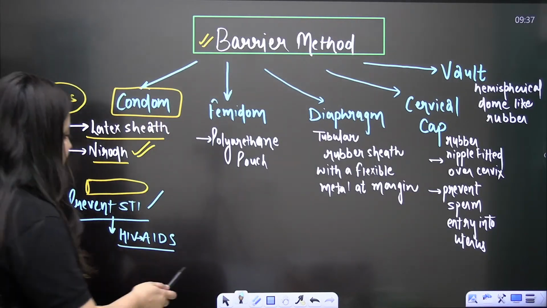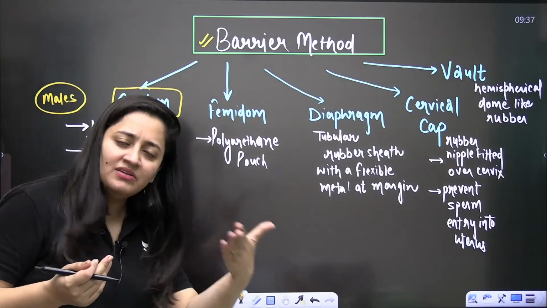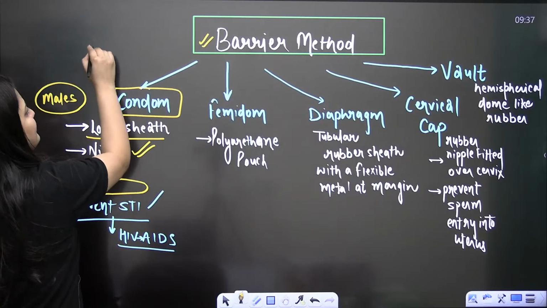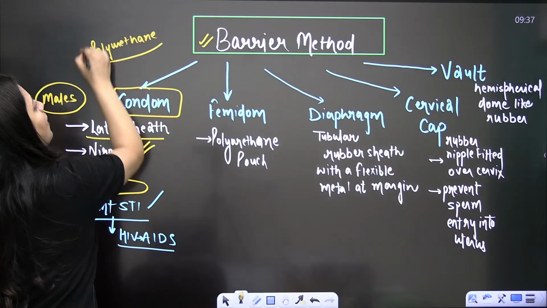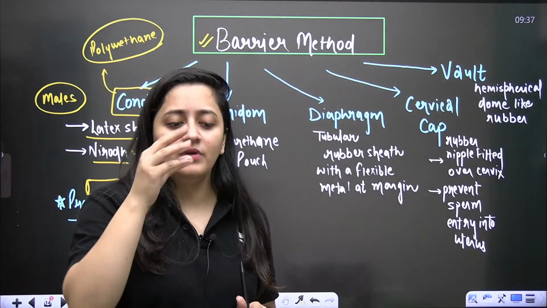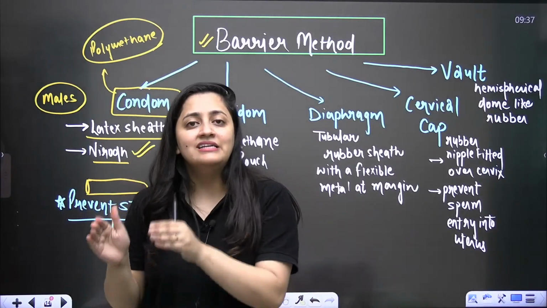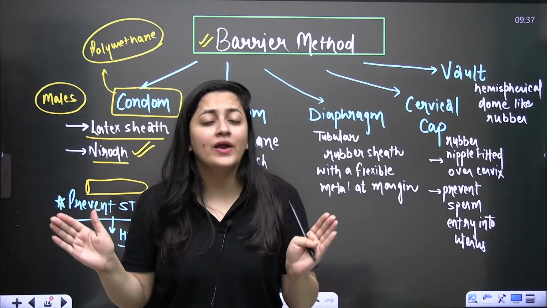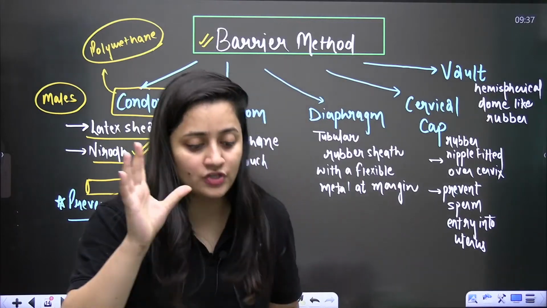Clear? Please mark it. And sometimes some females are allergic to latex. Even males can be allergic to latex. So in that case, the condoms are a little expensive and are made up of polyurethane. So there is no problem with latex in that case. Clear? So it is always advised to use these condoms during sexual intercourse, not just to avoid pregnancy, but to avoid sexually transmitted infections as well.